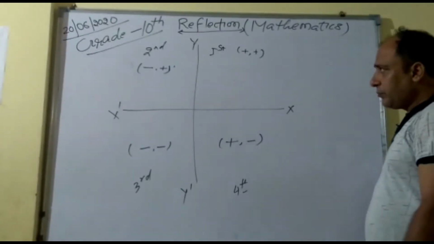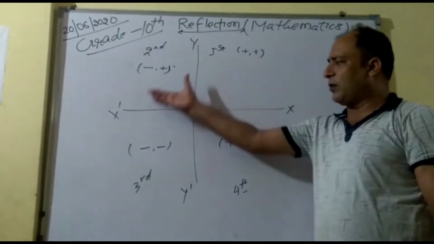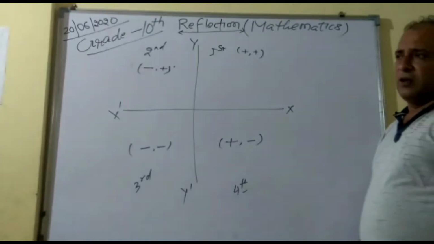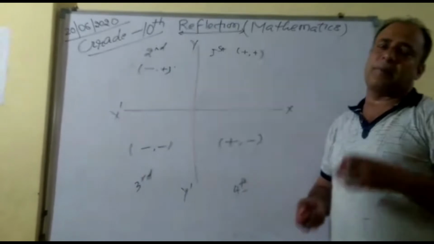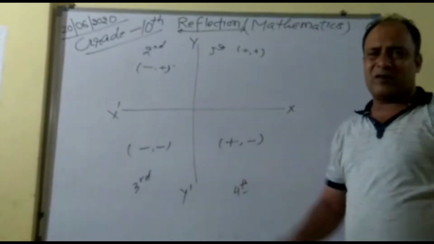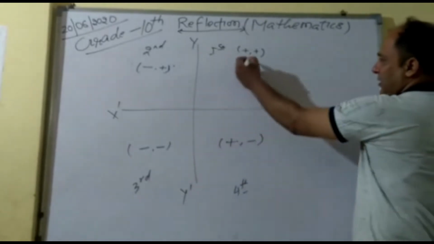So now here, I have written your first quadrant, second quadrant, third quadrant, fourth quadrant. Now I said about the reflection. What is the meaning of it? Sir, what are you saying, that here it's an image? You are getting confused, right? Simple way.